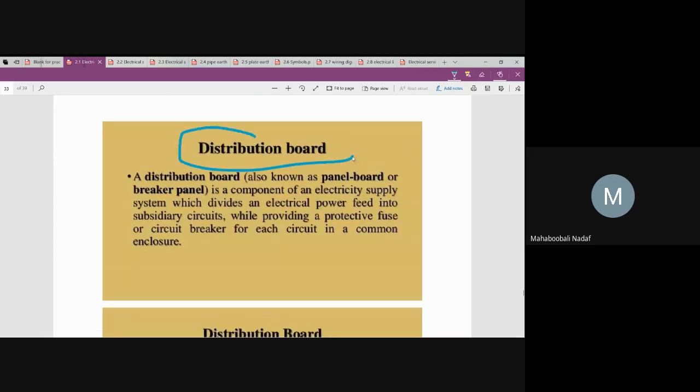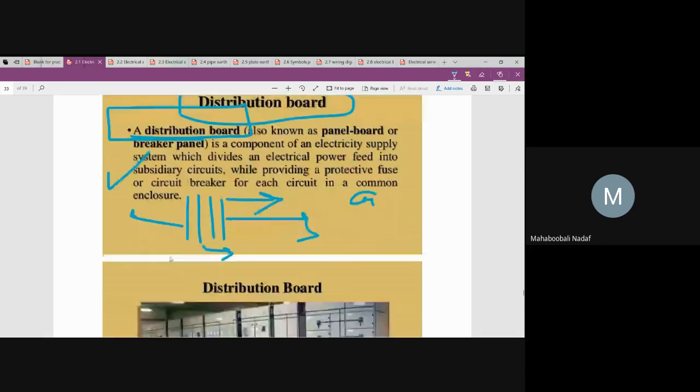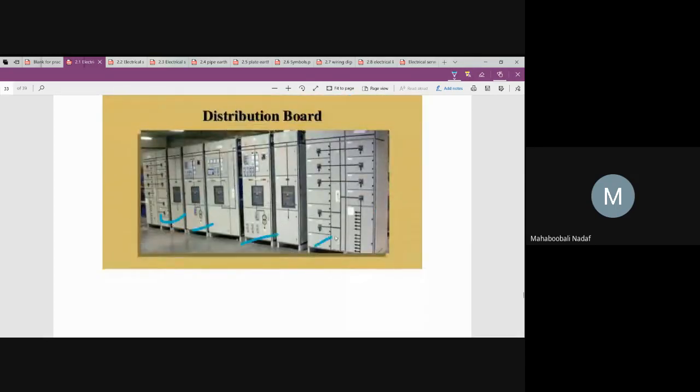Next thing, what is important after all those things, a distribution board will come. What is the distribution board? From the main supply, the distribution goes to different circuits, such as one room's lighting, another room's lighting, staircase lighting, corridor lighting and power consumption. For them, separate distribution boards have to be installed. Can you see, this is a big multi-story project in which separate distribution boards have been provided.